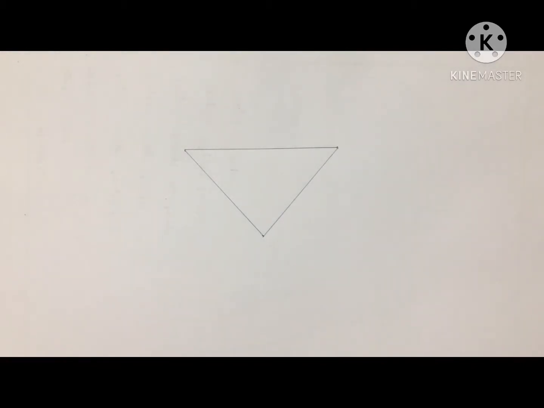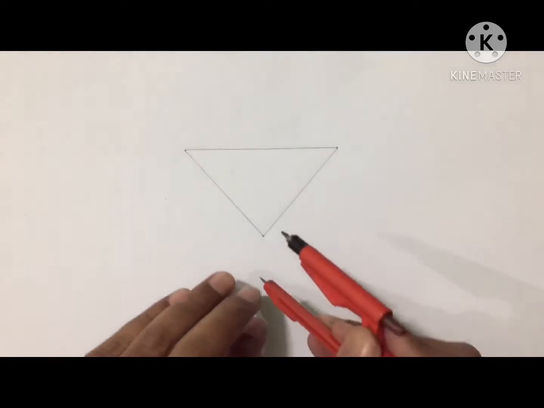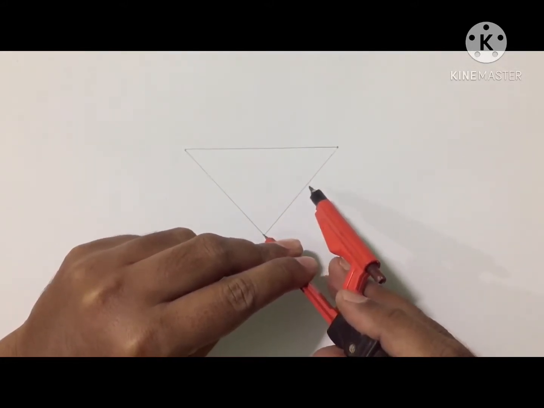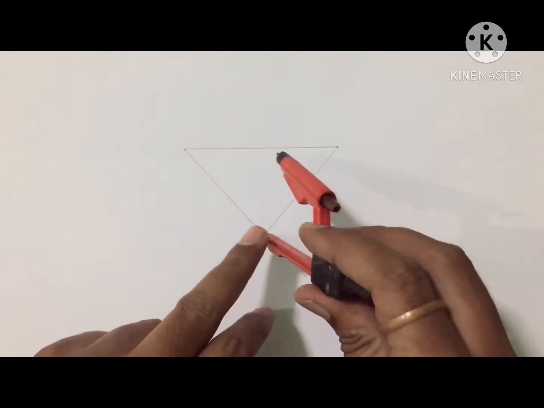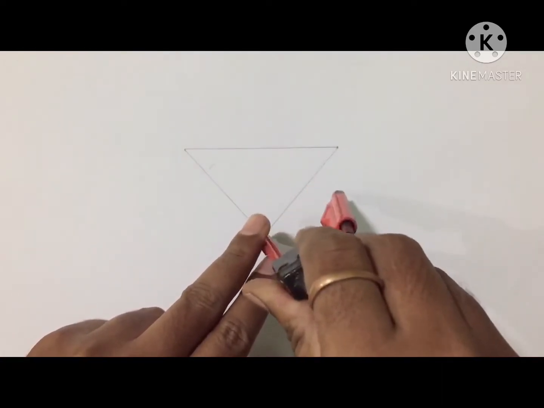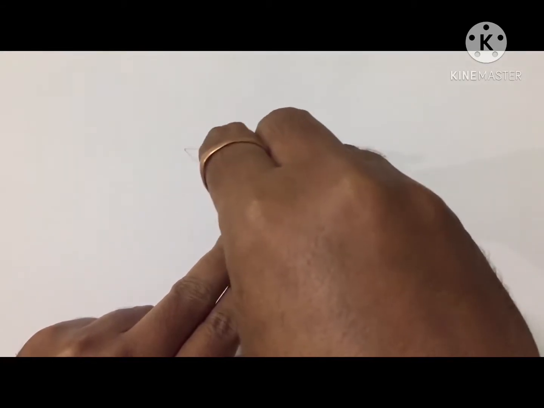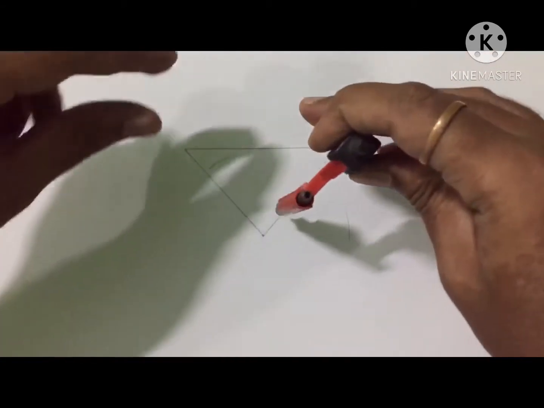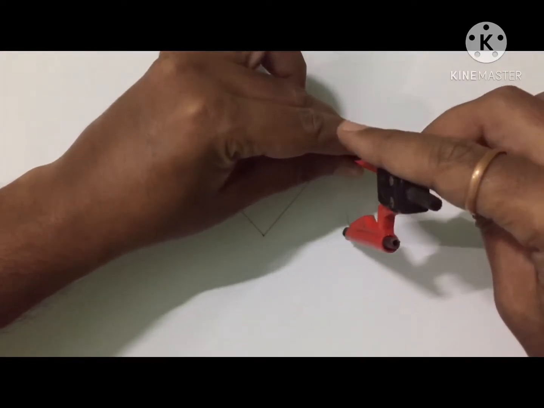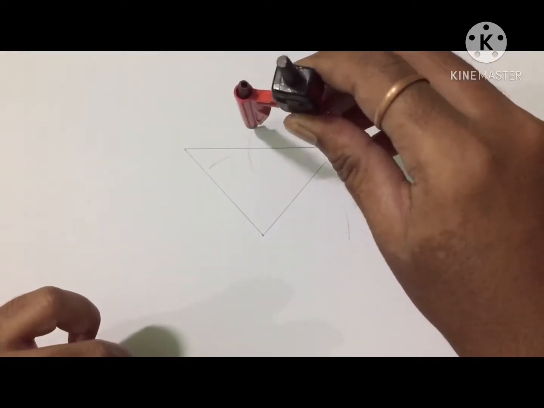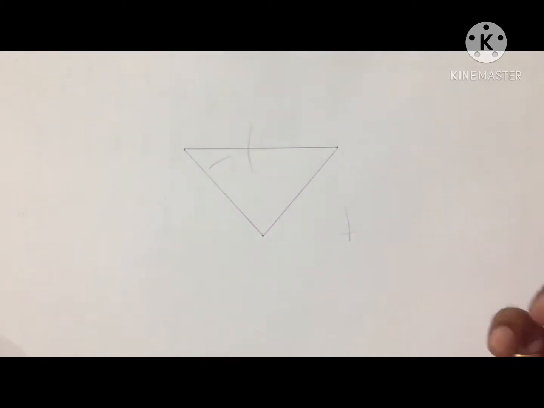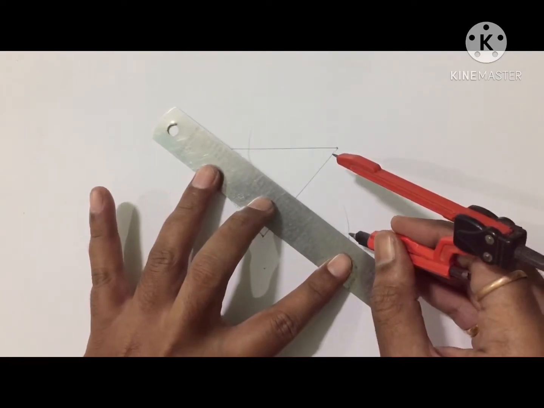And now we want to draw the perpendicular bisector to each side. For a perpendicular bisector, take more than half and draw a curve. Similarly, with the same compass, take the other end as center, and join these two intersect points.